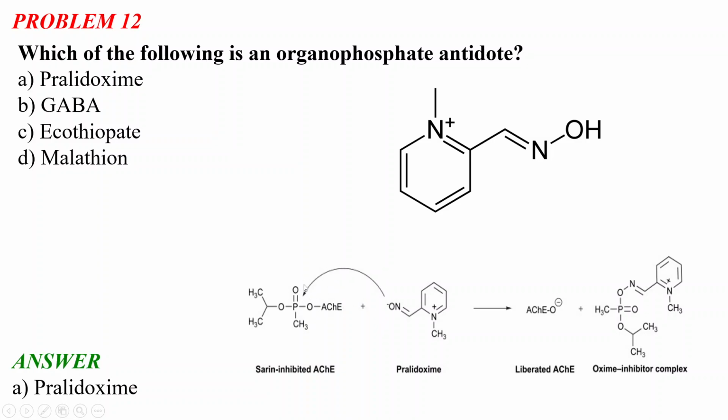As you can see, this O minus is attacking this phosphorus, and how it is happening I will just show you in the slide.